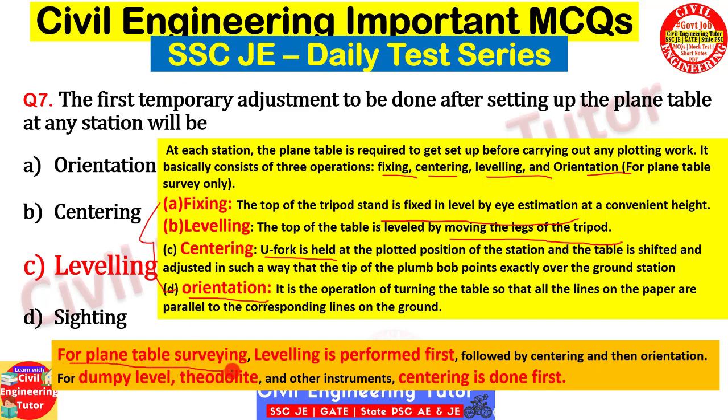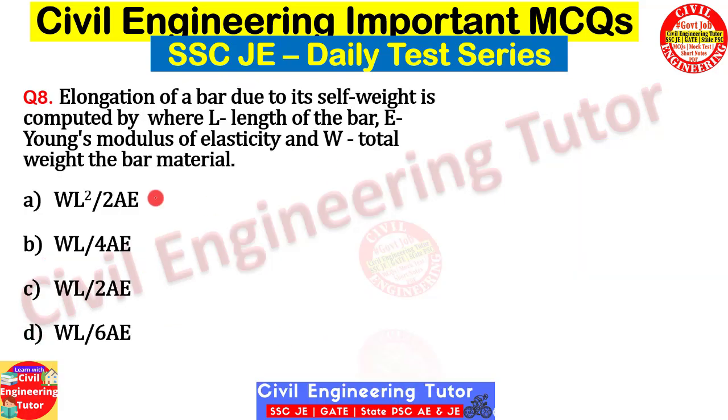This is very vital: for plane table surveying and for dumpy level or theodolite, what is the sequence of operations? For plane table surveying, the first step is leveling. Always remember this. This is a very, very important question, generally asked in competitive exams. After leveling, we have to do centering and orientation. This is for plane table surveying only. But for dumpy level or theodolite, the process is somewhat different. For dumpy level and theodolite, we have to do centering first. The question may ask: which is the first temporary adjustment for theodolite? The correct answer in that case will be centering. But for plane table surveying, the first adjustment is leveling. And this is also a very easy question.